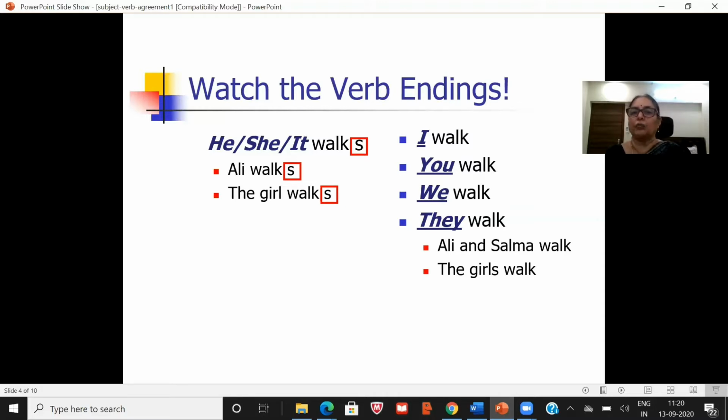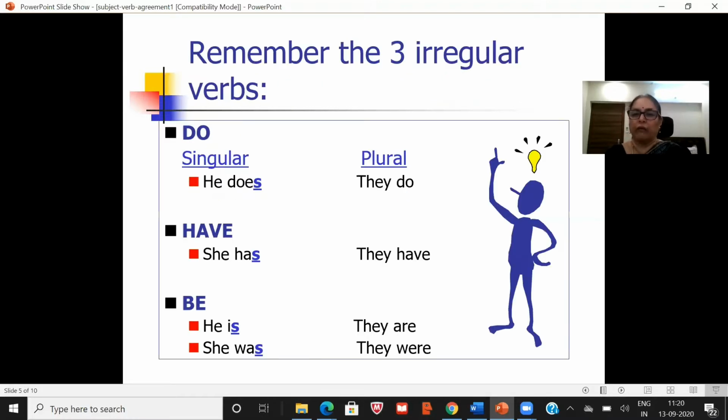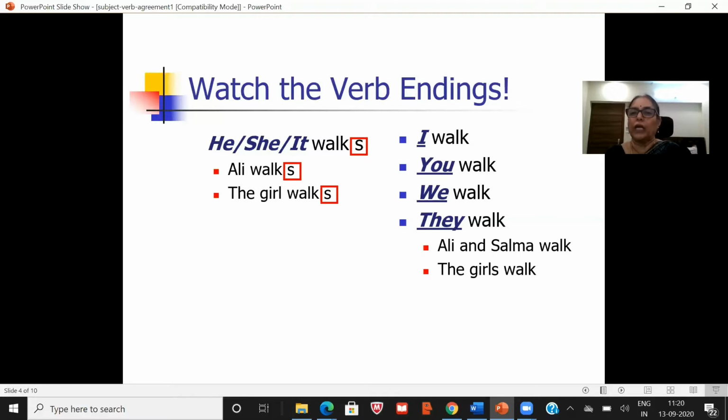Now look at that. I, you, we, they. I is first person singular. You is second person. We is first person plural. And they is third person plural. For all these, we write only walk, the plural verb.